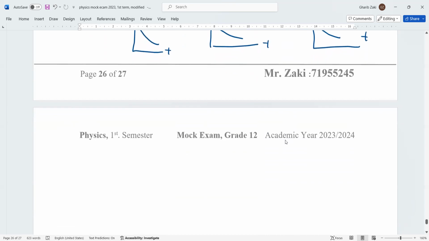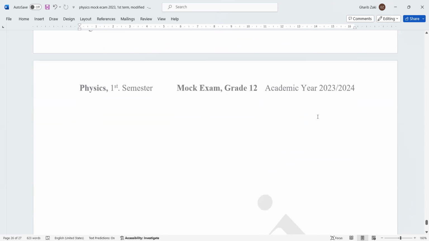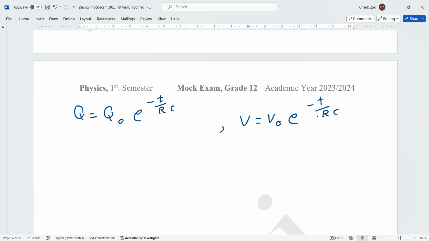Next, we have to memorize the formulas. Q equals Q naught e to the power negative t over RC. RC is called the time constant. And V equals V naught e to the power negative t over RC. And also the current.